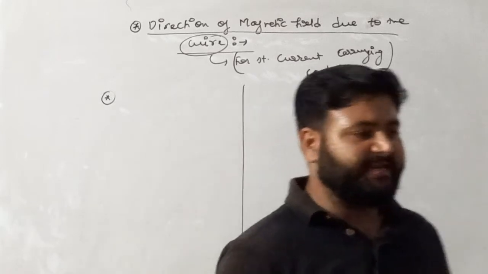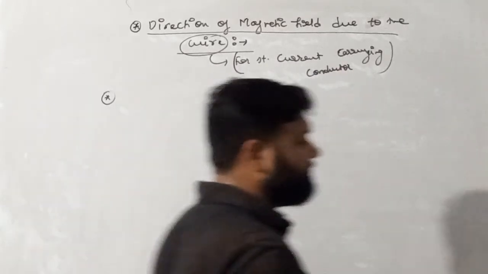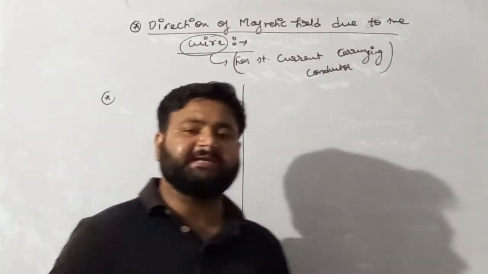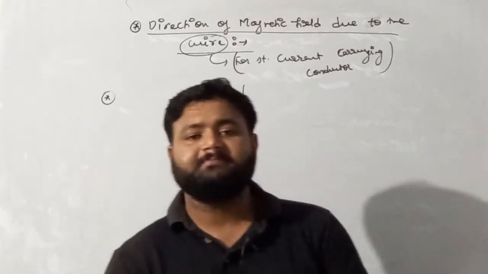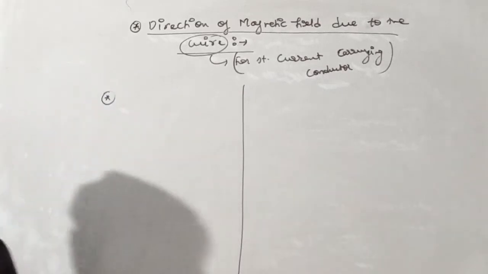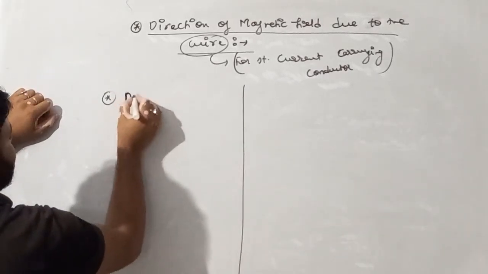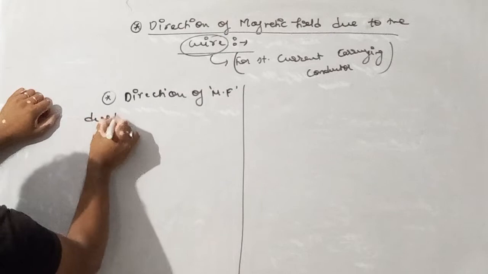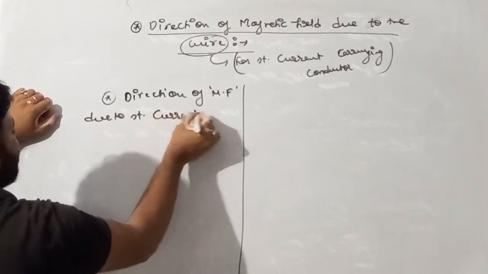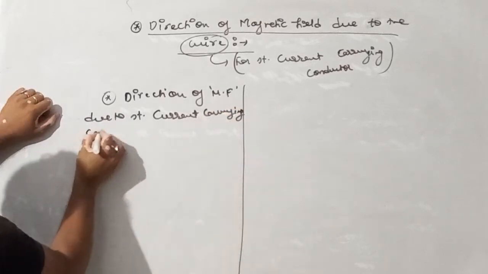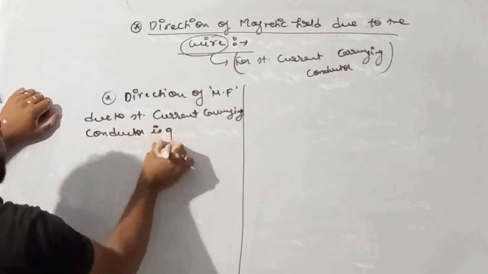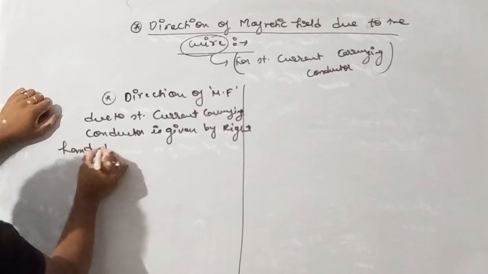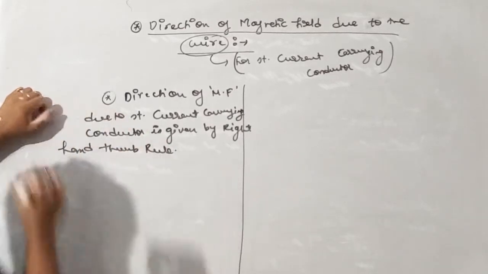Write down: the direction of magnetic field due to a straight current carrying conductor is given by the right hand thumb rule.